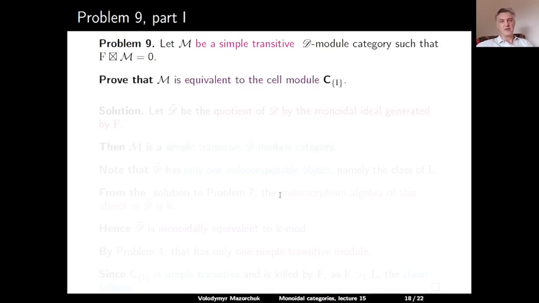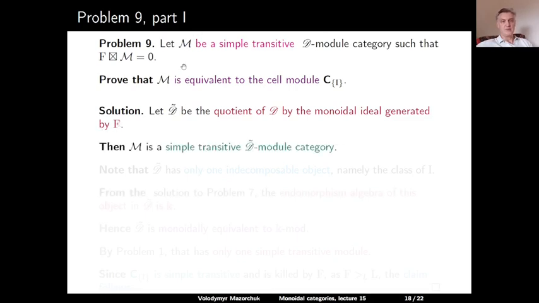Prove that M is equivalent to the cell module for the cell of the identity element in D. Solution. Let D tilde be the quotient of D by the monoidal ideal generated by the object F. We know that F kills M, so the category M is then a simple transitive D tilde module category. Note that D tilde has only one indecomposable object, the class of the identity object in D.